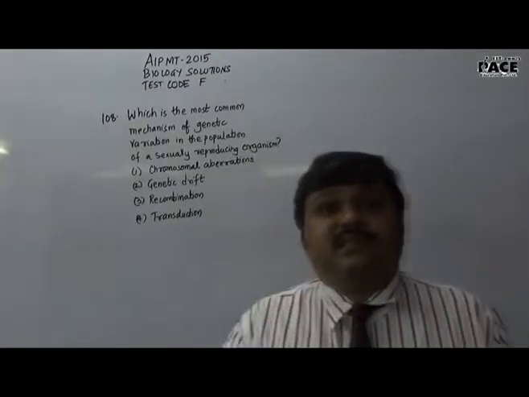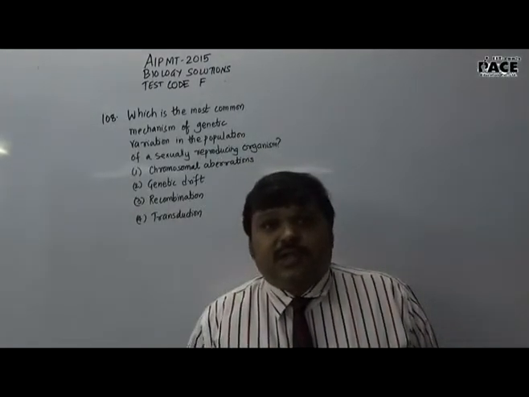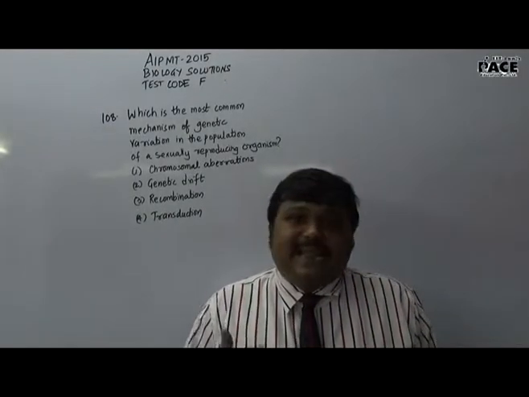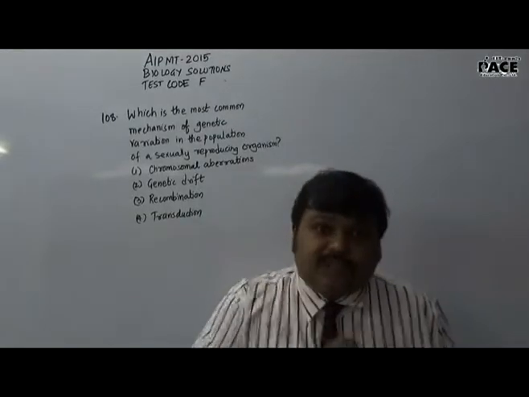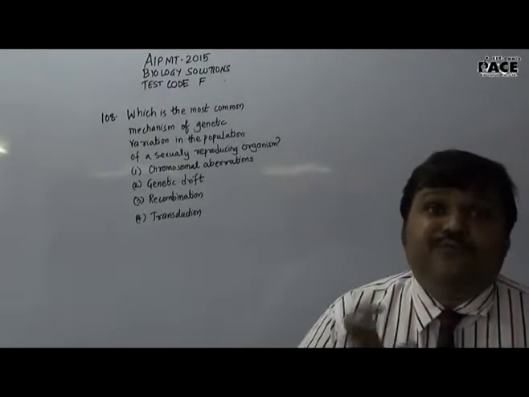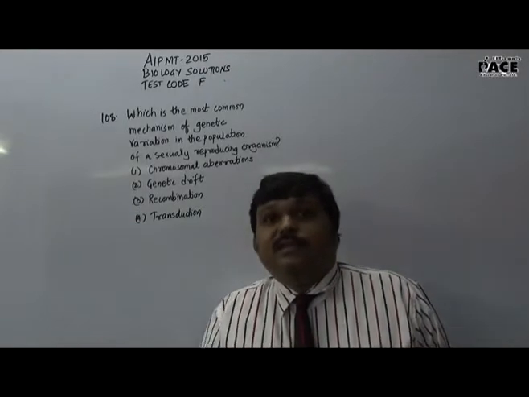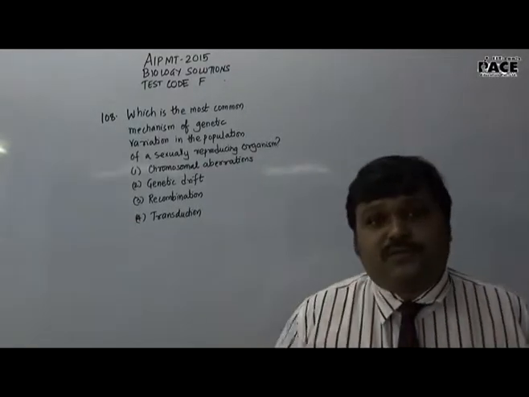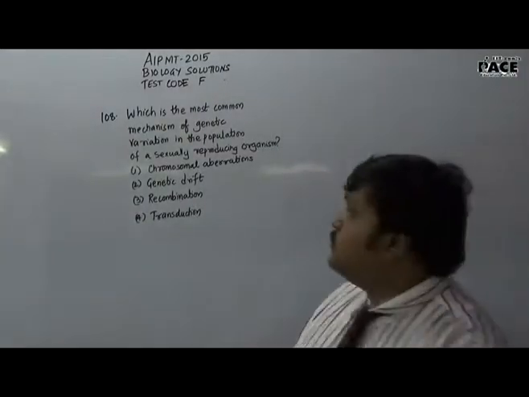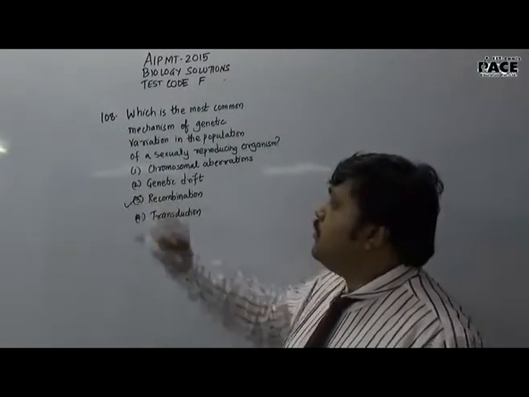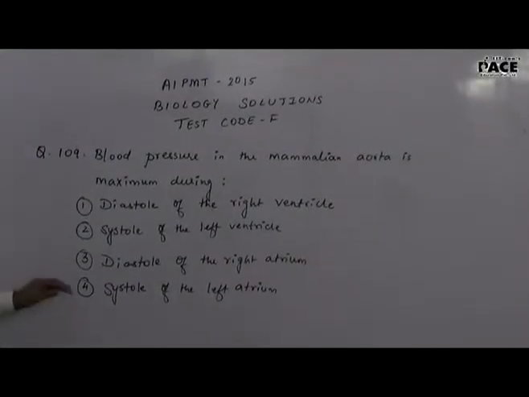In fact, this is the reason why every time a gamete is produced, it will not be exactly identical, it will be slightly different. So this is the main reason for formation of variations in gametes and hence variation in offsprings. So the correct answer to this question is recombination.